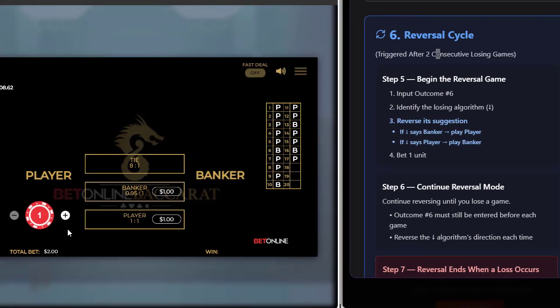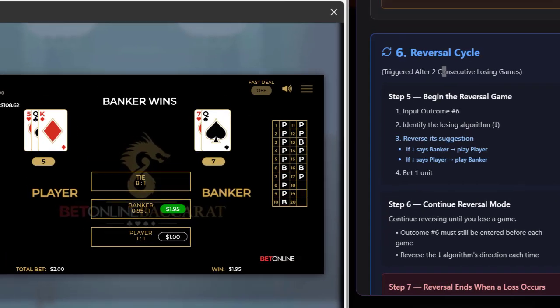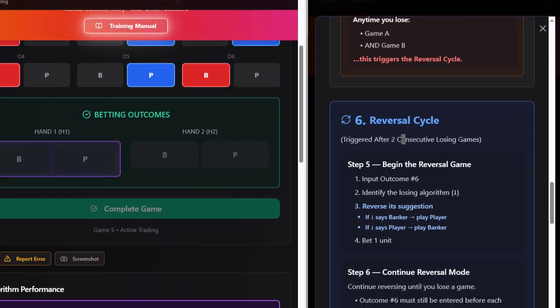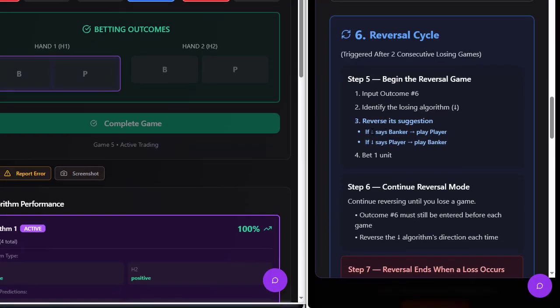I'm just doing cancellation bets right here just to move it along, okay? Obviously, because it's RNG. All right, so here it says reversal cycle. Step 5, begin the reversal game. Input outcome 6, identify the losing algorithm, reverse its suggestion. If it says banker, play player. If it says player, play banker.